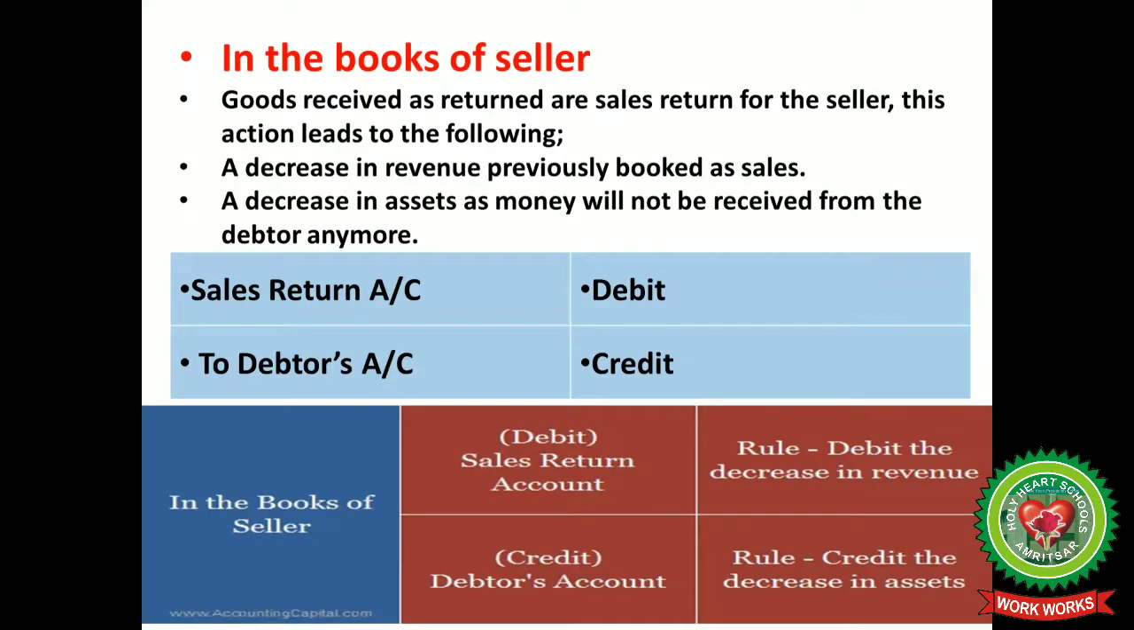In the books of seller, goods received back are sales return for the seller. This action leads to the following. First of all, income is decreased, which was earlier recorded as sales. Assets are decreased because money will not be received from the debtor anymore. So, sales return account debit to debtor account. In the books of seller, sales return account is debited and the rule followed is debit the decrease in revenue. Debtor's account is credited and the rule so followed is credit the decrease in assets.